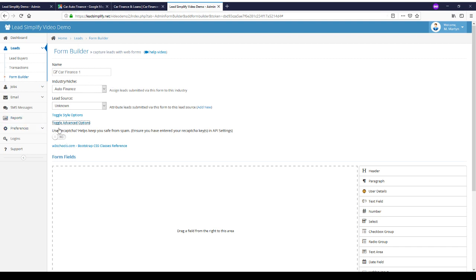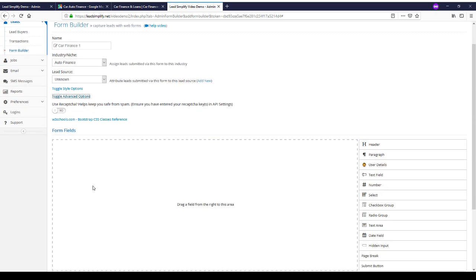So the next option is use reCAPTCHA. This allows us to use a Google reCAPTCHA before the form's submitted. I'd suggest you do use reCAPTCHA because it will help keep your system safe from spam. If you've got lead buyers that are set on auto purchase and your system gets spammed, then they're not going to be happy that they're paying for junk. We do have a number of anti-spam methods built into the system. reCAPTCHA is an additional layer of security that I would recommend you use. However, it's not always recommended in certain scenarios.